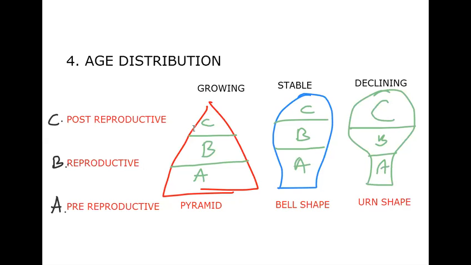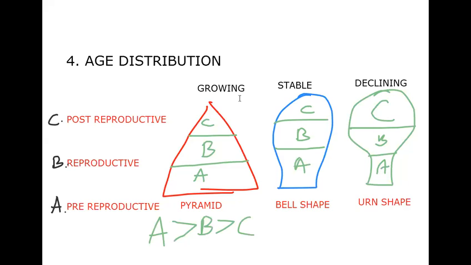Okay, that means in this kind of population, who is going to be more? Young children are going to be more. So that's why it is said to be a growing population. Okay, so who is more here? Children. Let me write here: capital A is more than B and then C.